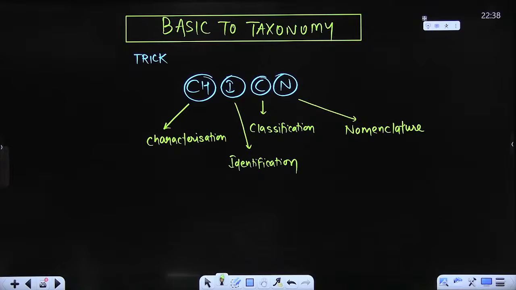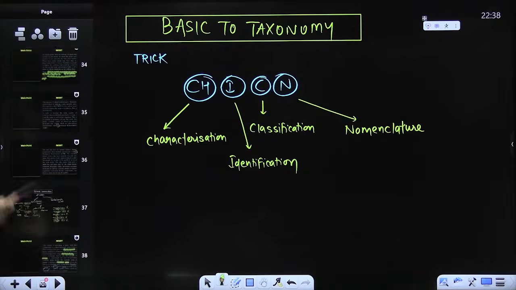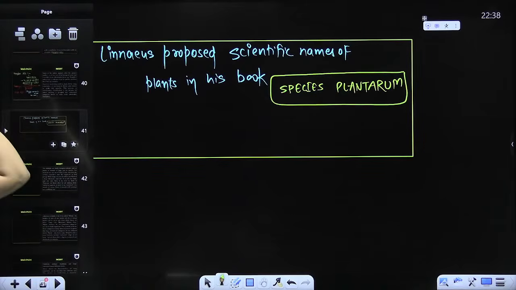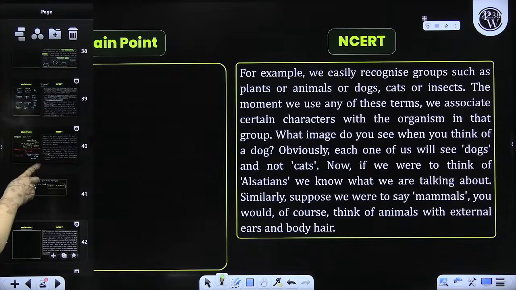Done, beta? Okay. So now let's start the next part, or I would say the last part of this chapter. The basics of taxonomy is done, binomial nomenclature done, features done and dusted. Here we need to decode the NCERT.